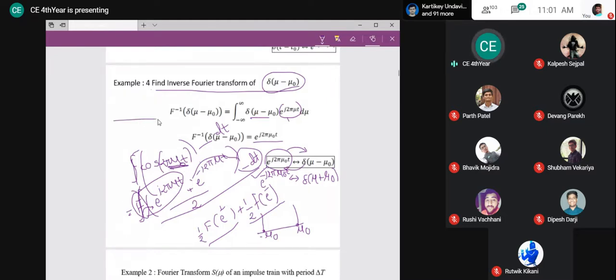That means if there is a cosine of frequency mu 0, then its frequency domain representation is going to be two impulses. One is located at mu 0, another is located at minus mu 0. Okay, so this is the fact that we will need in the next lecture.